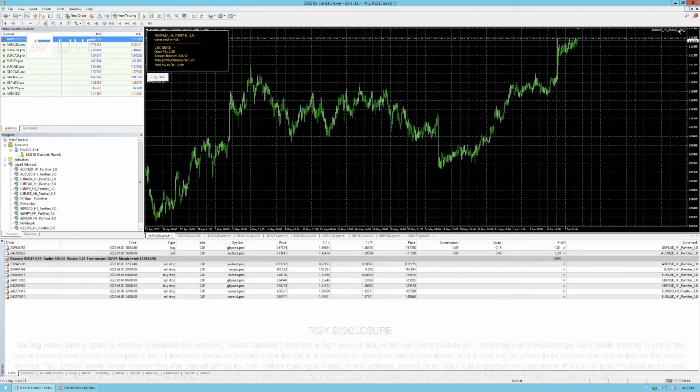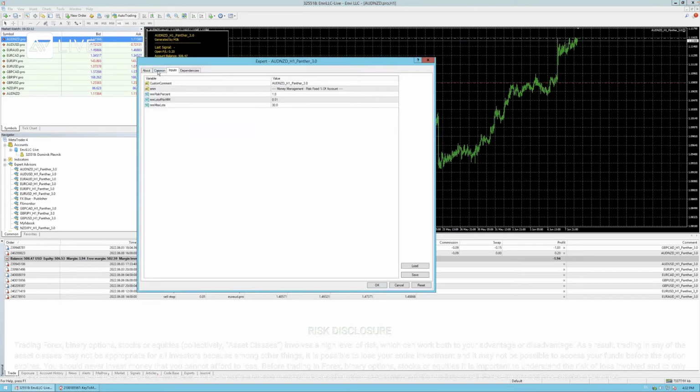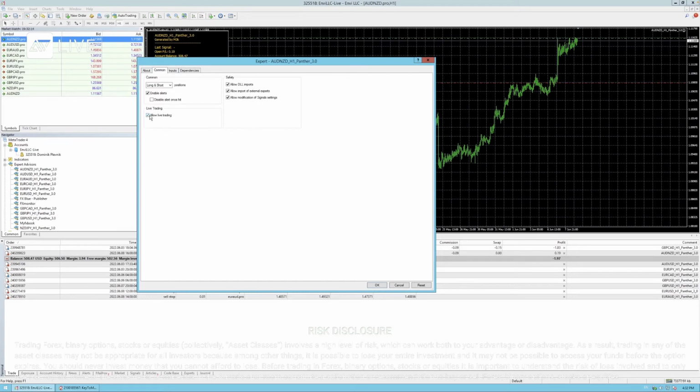here the settings, and first go underneath Common and check allow live trading, allow DLL imports, allow import of external experts, and also allow modification of signal settings. All three of them have to be checked.